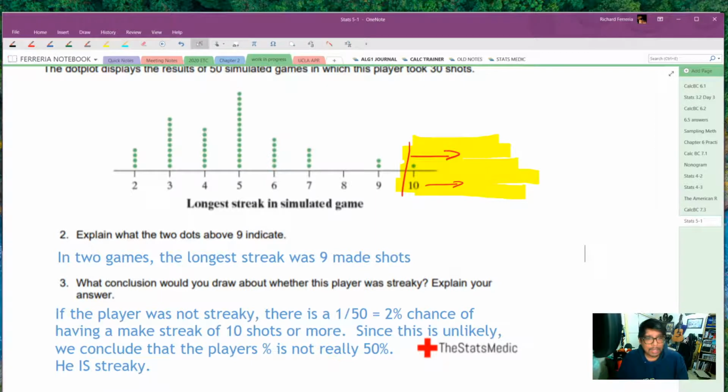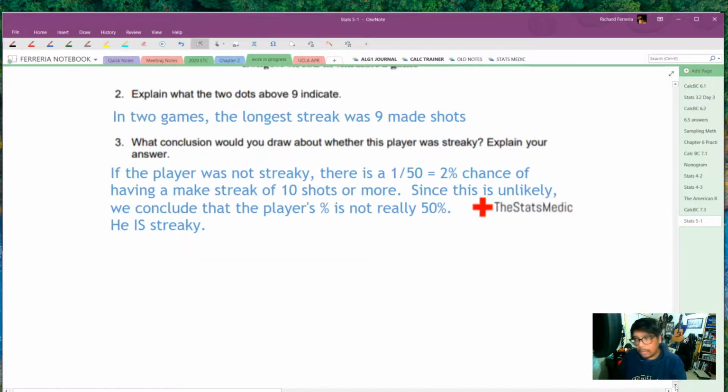So since that streak of 10 shots or more is unlikely, we've got to conclude that our hypothesis is incorrect. In other words, the player's percentage is not really 50%. So the conclusion is the player is streaky. He's not really a 50% shooter. He's a streaky shooter since he had that streak of 10 shots or more.